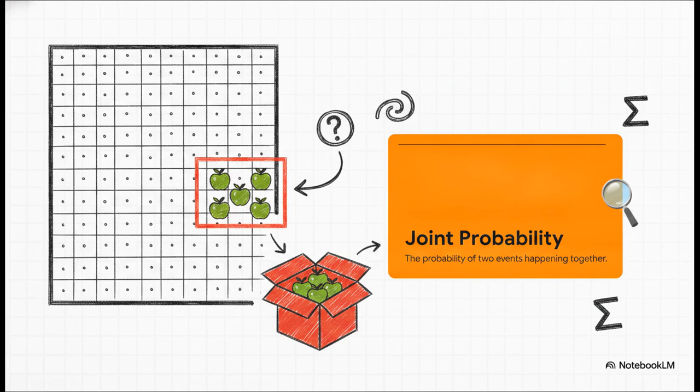And this brilliantly illustrates our first major concept, joint probability. Denoted as P of x, y, joint probability is simply the probability of 2 events happening together. On our grid, it's just the fraction of points that fall into a specific intersecting cell out of the total number of points across the entire grid. It's the probability of, say, picking the red box and getting an apple at the exact same time.